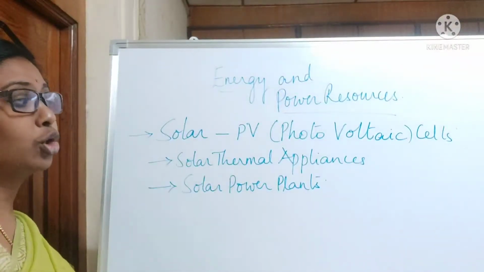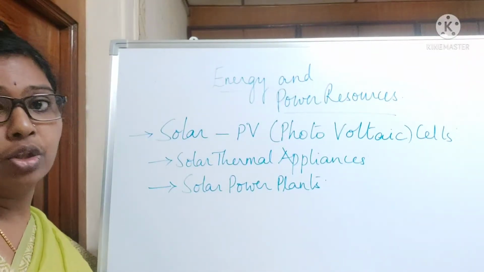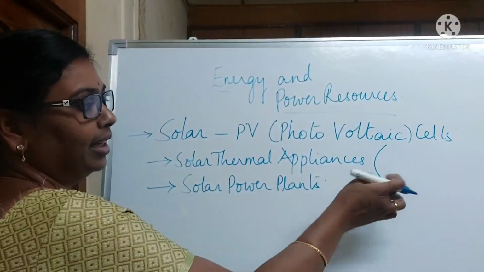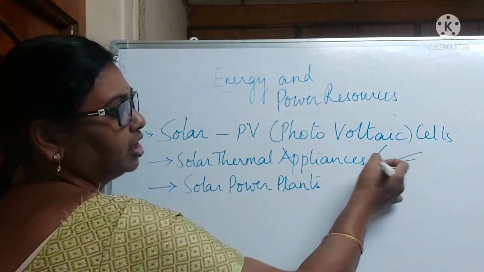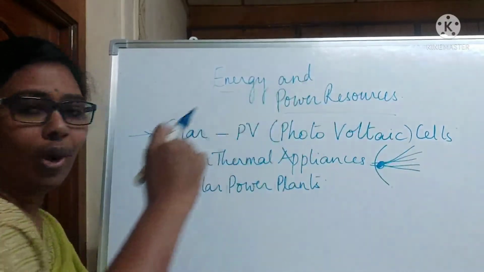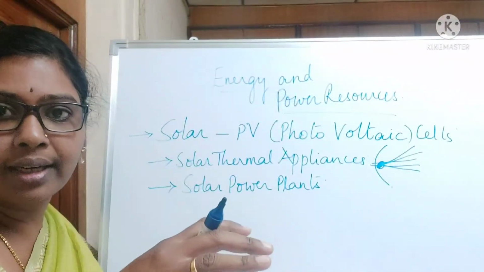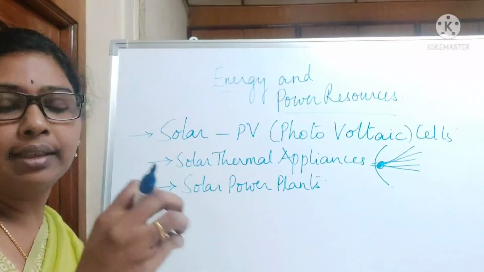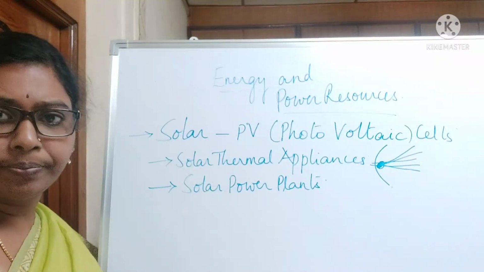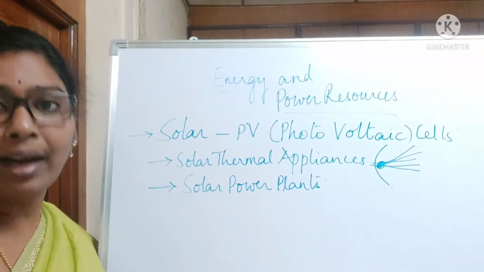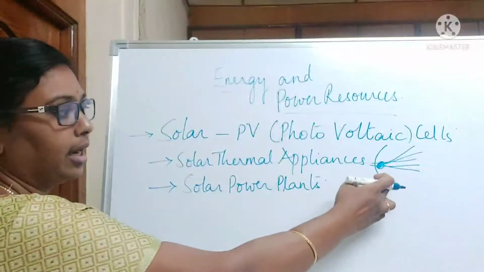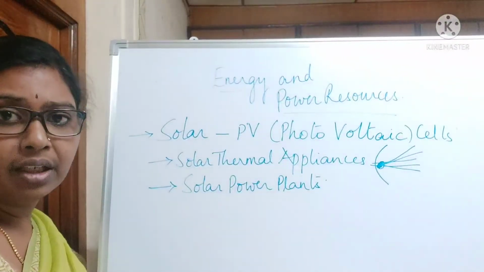And next one is solar thermal power appliances. So in this solar thermal power appliances, here we are having a concave plate. So all the energy which is received from the sun is taken to one place, is concentrated at one place. So that solar energy will be taken by these thermal power appliances, like solar cookers and all, solar lights, solar cookers. So in these solar thermal power appliances, this kind of refractors are used.